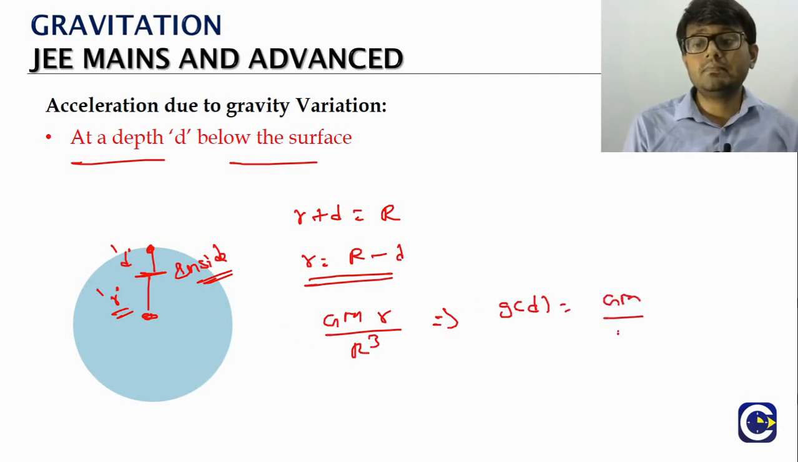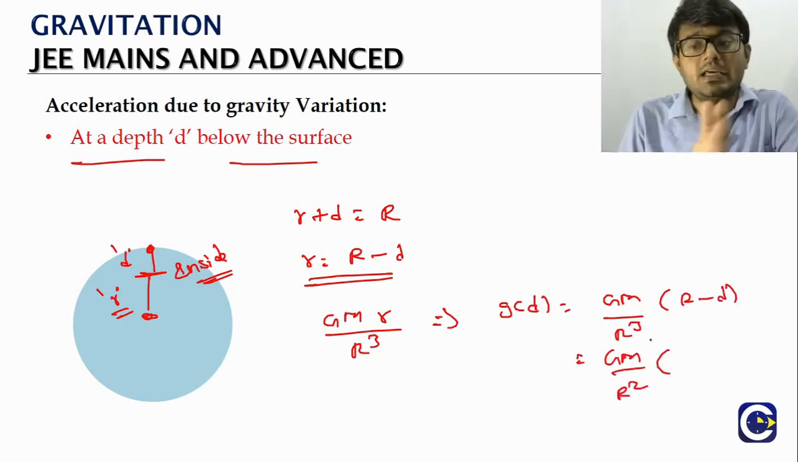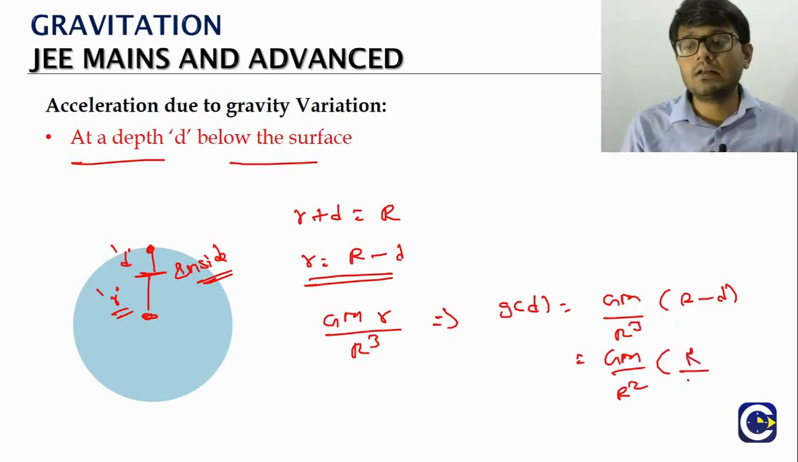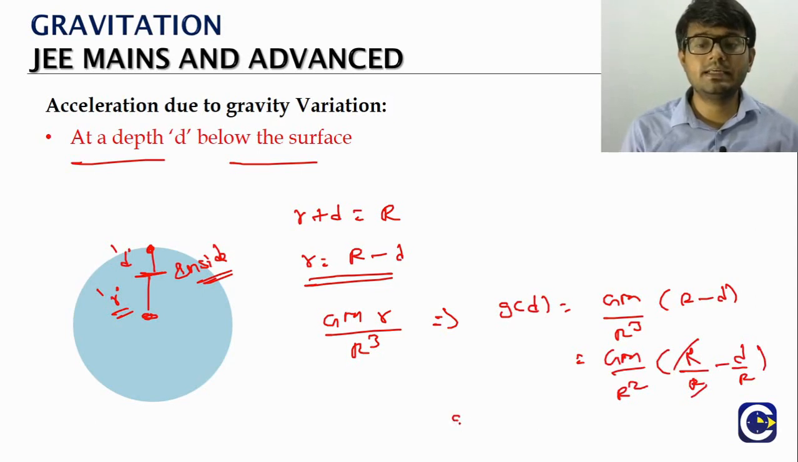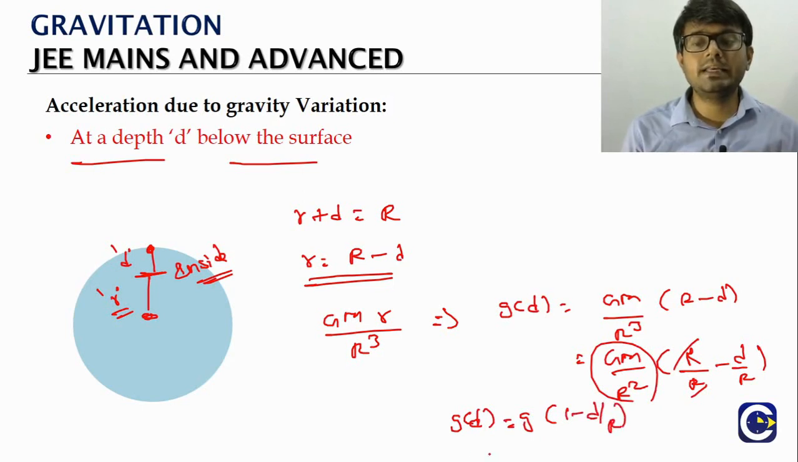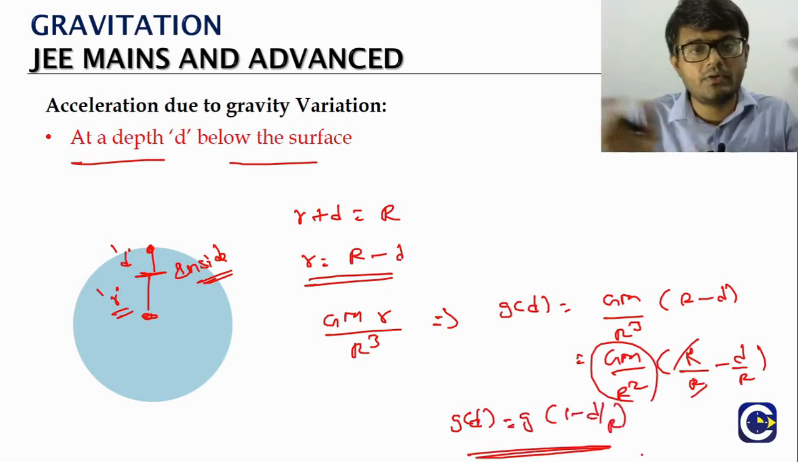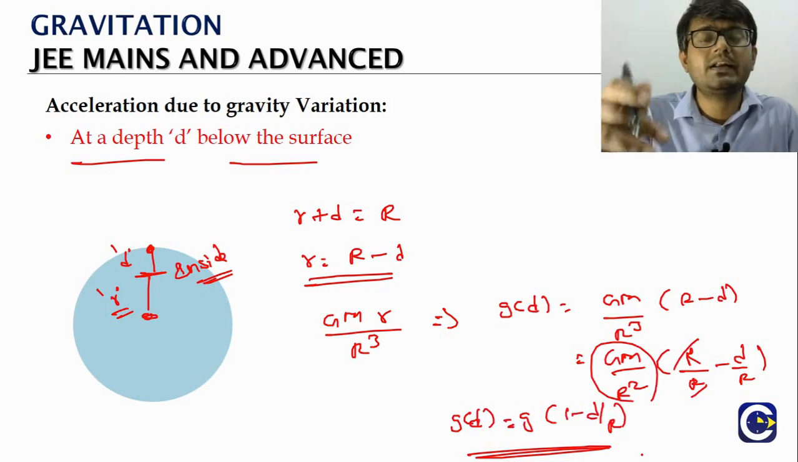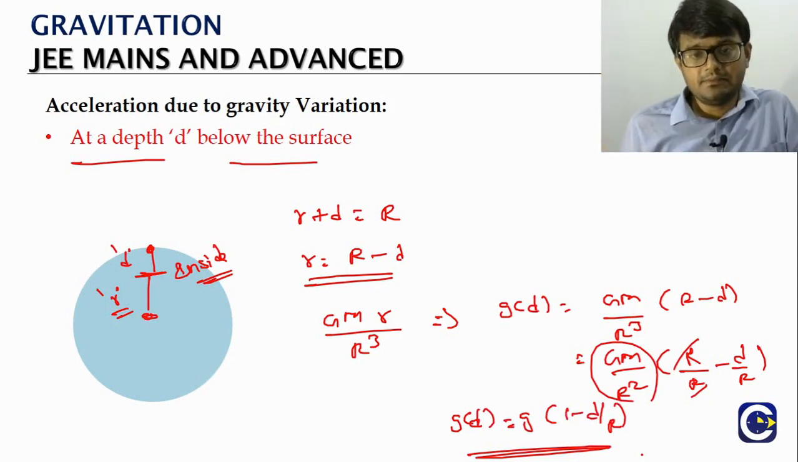So GM, small r is capital R minus d. Here we keep R square, just take the R inside. So R by R minus d by R. R by R will be 1. So g at depth d is equal to, with g being the value on the surface, g into 1 minus d by R. This is one formula. So we don't have two formulas here, just one formula for acceleration due to gravity at depth.